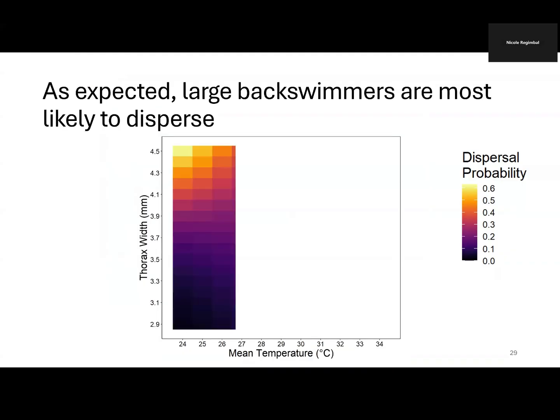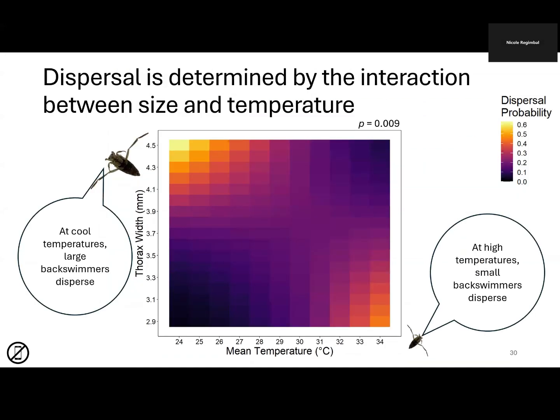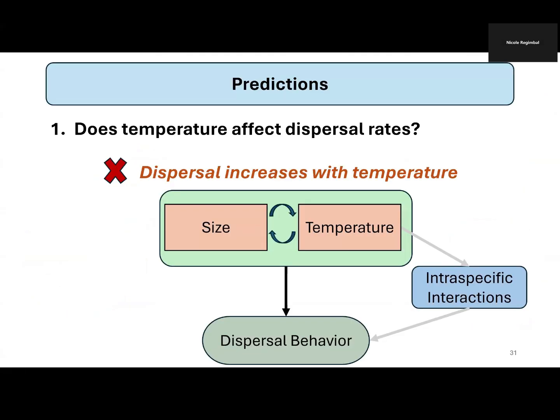And at lower temperatures, we see what we expect, where large backswimmers are most likely to disperse, likely just because they have the energy reserves to do so. Yet at high temperatures, this pattern completely flips, where now small backswimmers are most likely to disperse. So dispersal is determined by the interaction between size and temperature. So our first prediction wasn't supported, where temperature does not explain dispersal. Rather, there's this interaction that occurs between temperature and size, where we have size-specific dispersal occurring.